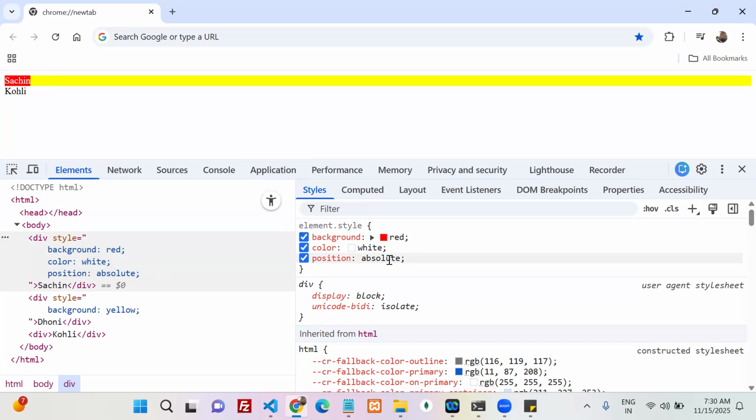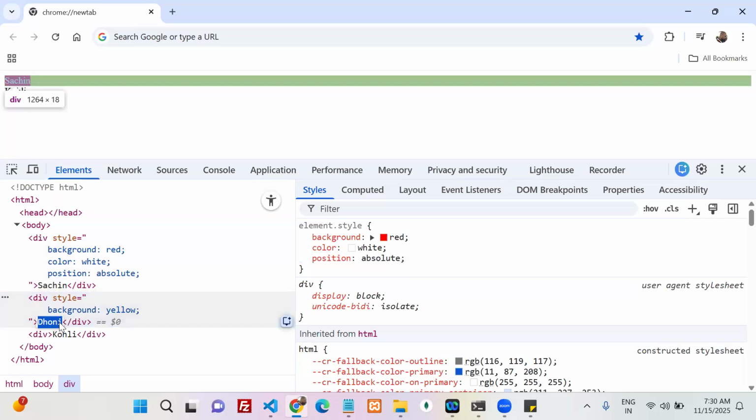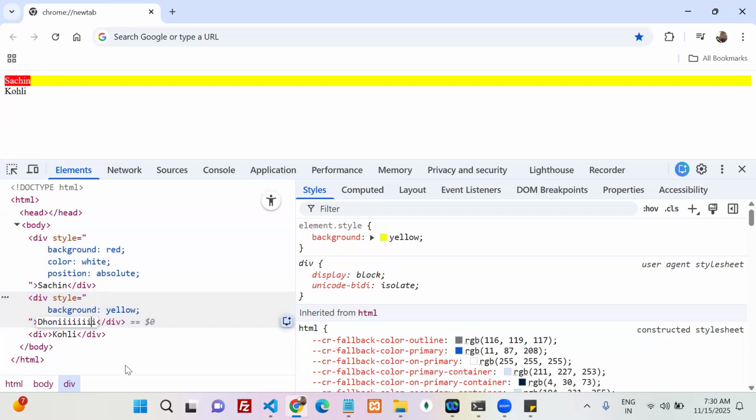What is the next observation? Can anyone guess? Tell me. Yes. Dhoni is inline. Dhoni is placed beside, in Sachin's place. Dhoni is here.